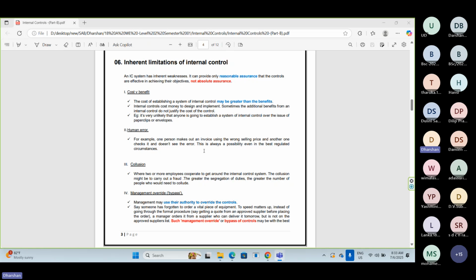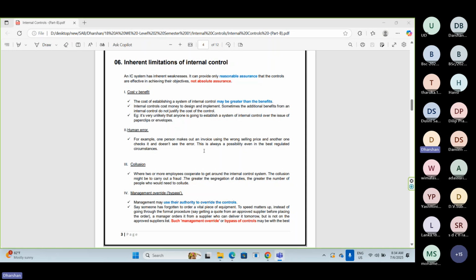Now let's assume that the company has only 8 processes. Now forget about cost versus benefit. Forget about envelope consumption and stationery consumption; I took those processes only to explain cost versus benefit.